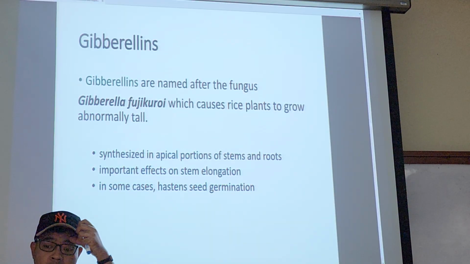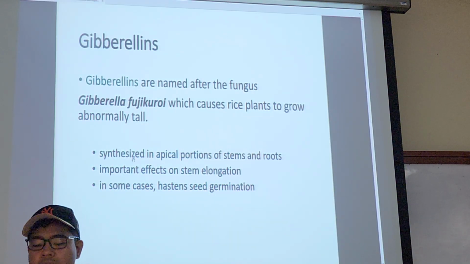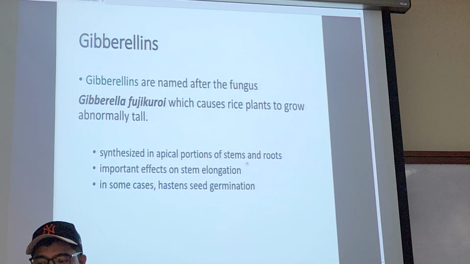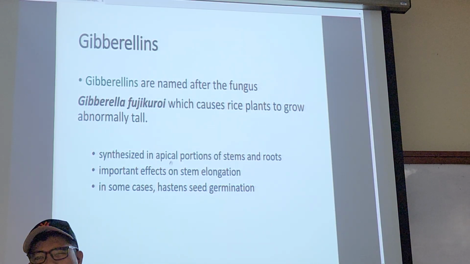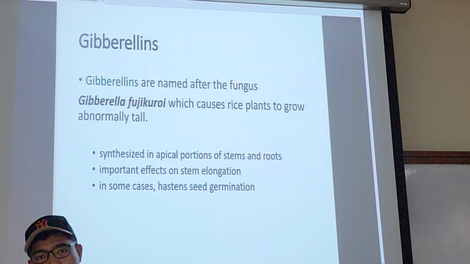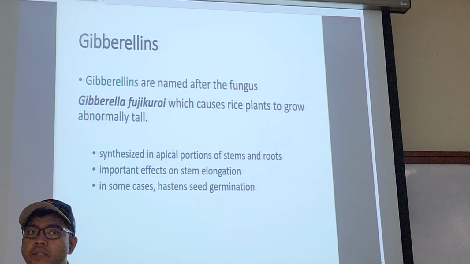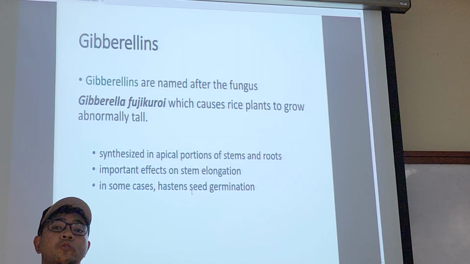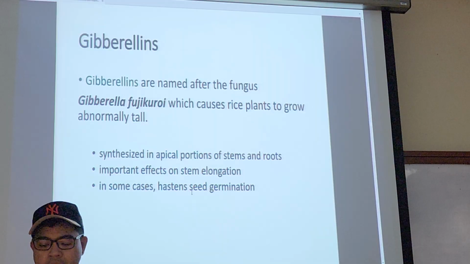So where is it synthesized? It's in the apical portion of stem and roots. It's not necessarily in the meristem anymore. It's just the apical portion, meaning that many cells can produce it. It's important for stem elongation, and of course, for hastening seed germination, which you should know because you have done your seed practical, right?